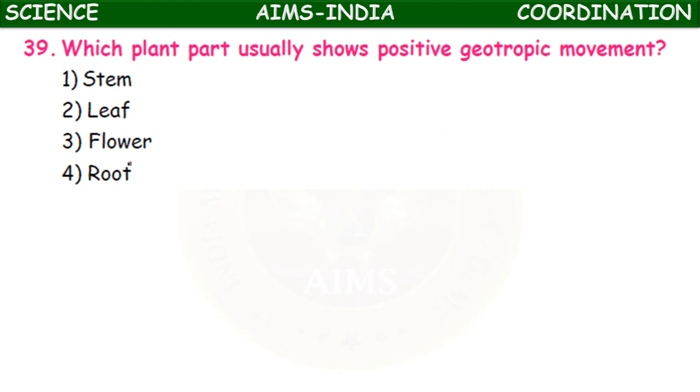Geotropic movement means movement towards the gravitational force. Stem, leaf, flower, root. Stem, leaf and flowers are above the ground. Root is below the ground. So positively geotropic is the root system.